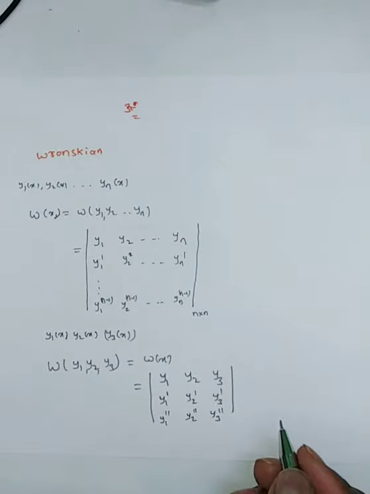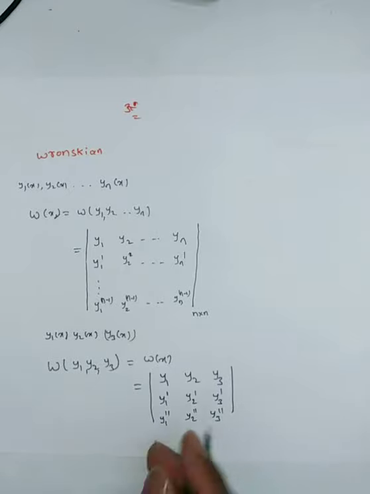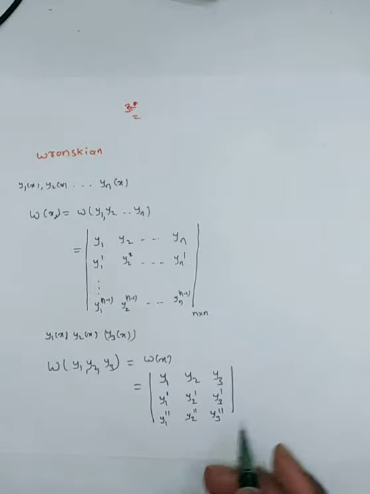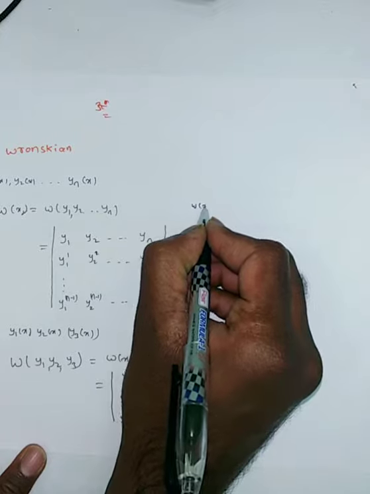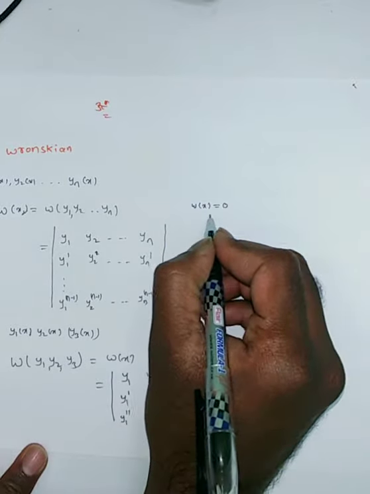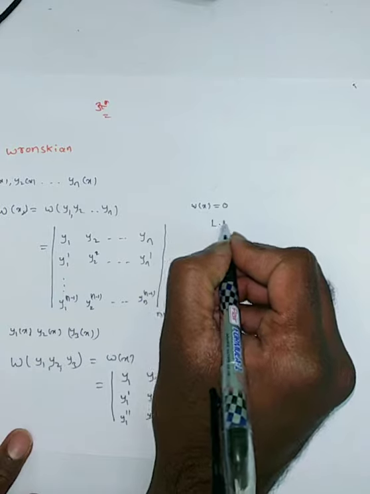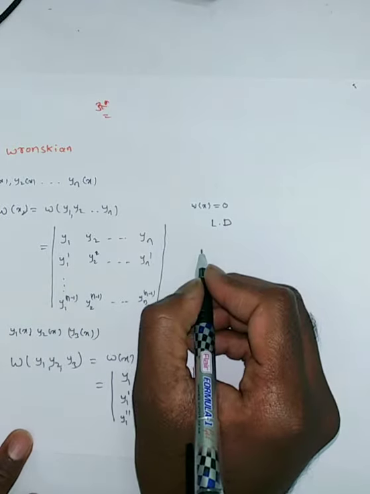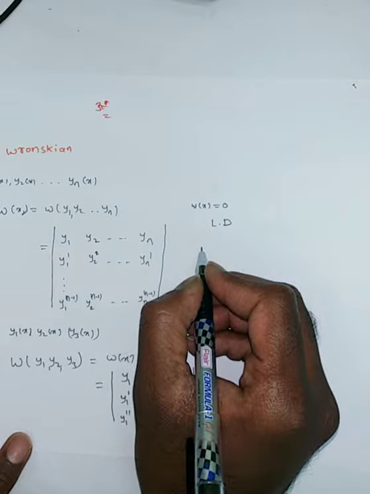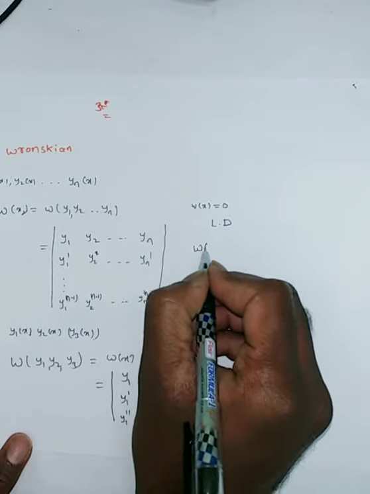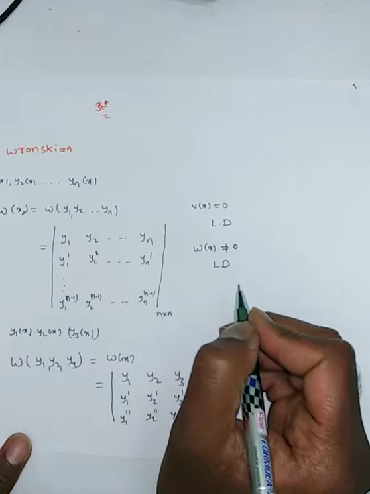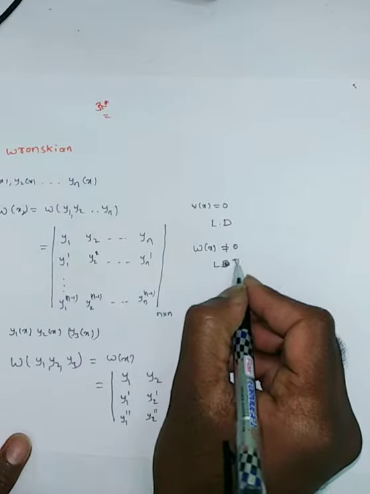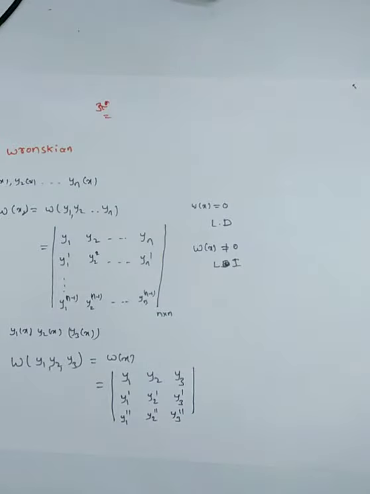Now we will see one problem on this. Just find the Wronskian. What will we get? Suppose the Wronskian W of x is equal to 0, then you can say those functions are linearly dependent. If the Wronskian is not equal to 0, then you can say the given functions are linearly independent. Now we will see the problems on this.